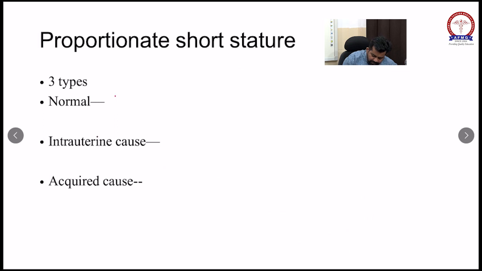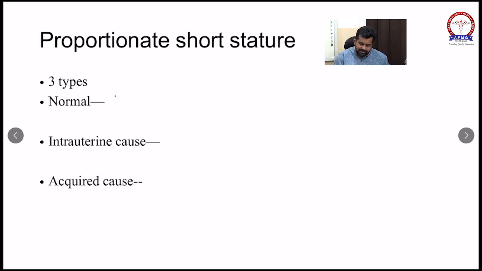But what is important, what can they ask in an MCQ? The onset of puberty is normal. In this patient, if you check the bone age, it will be appropriate for the chronological age.